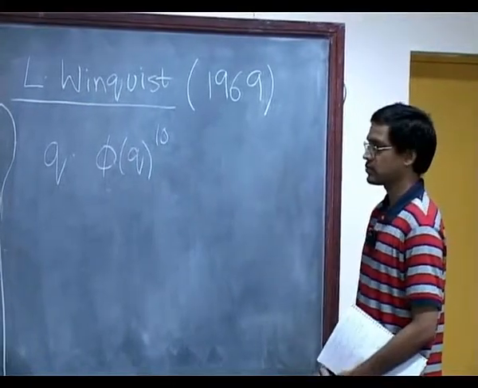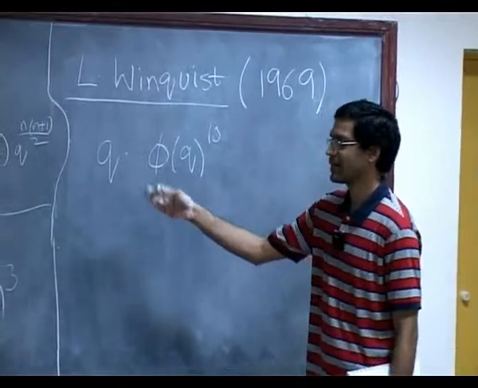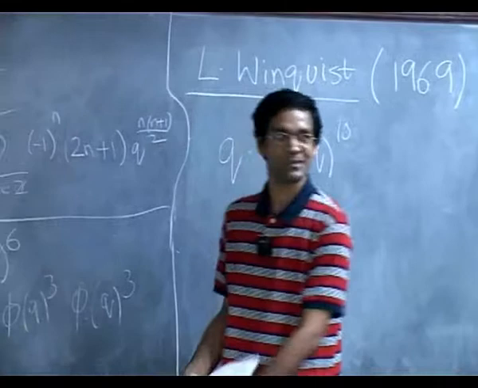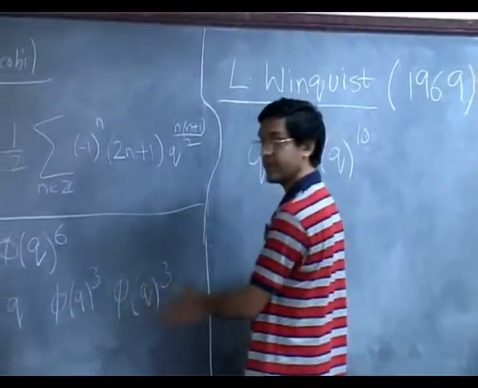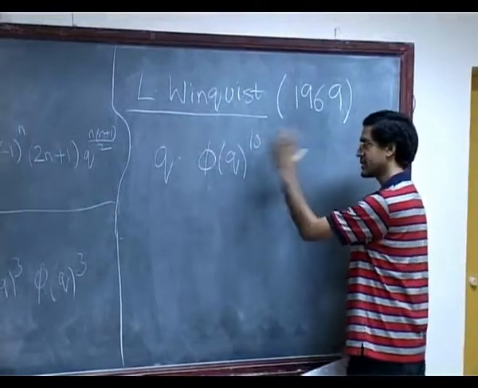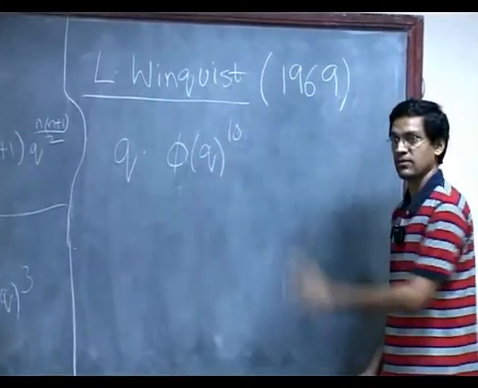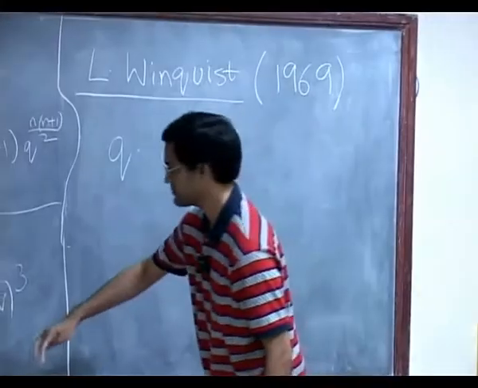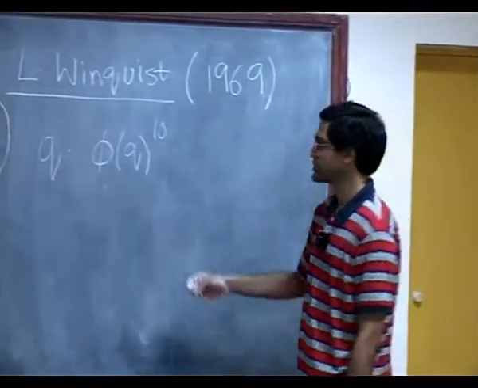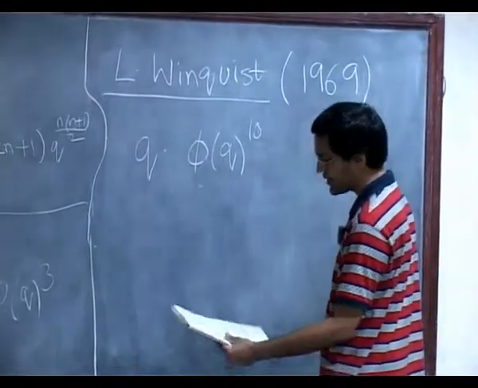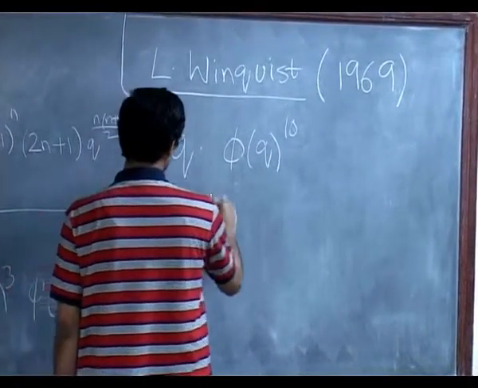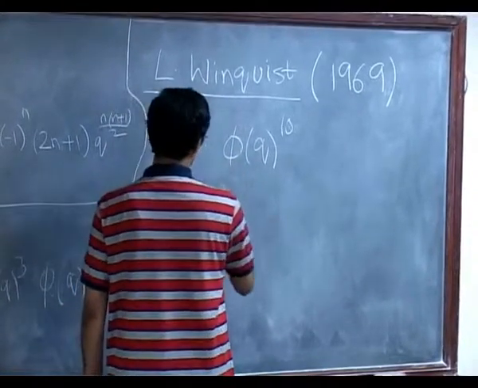The reason why it couldn't have been done in this way is you couldn't just use linear combinations of Euler and Jacobi to do it. You really needed a new identity. There was a new component here. There was actually a very different identity for the 10th power of the phi function. You could probably have thought of using 3 Jacobis and an Euler and so on, right? But it turns out that doesn't quite help you to do this congruence. So he had to invent a completely new identity for this guy.